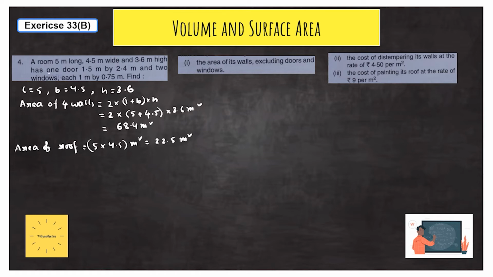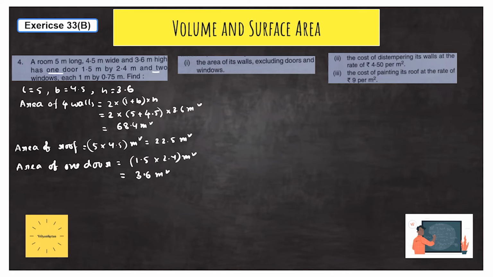The room has one door and two windows. So the area of one door is 1.5 into 2.4 meter square. After multiplication, the answer will be 3.6 meter square.